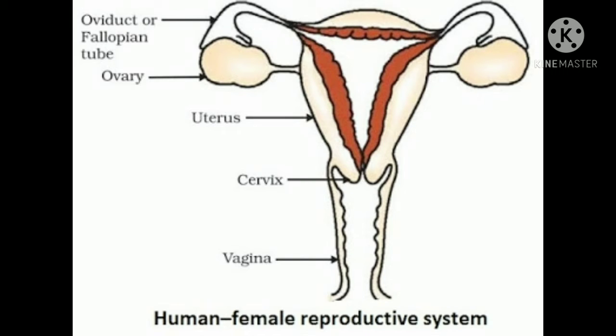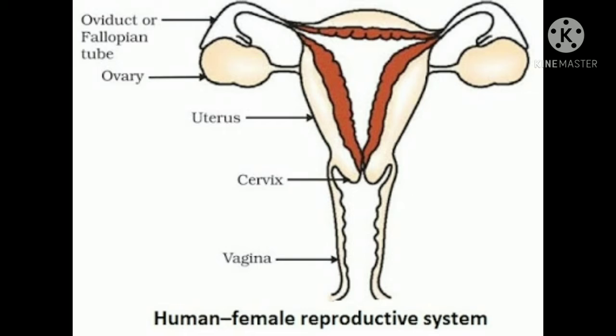So children, as you can see the slide which is presenting on the screen, it is the structure of human female reproductive system and it consists of different parts. What are the different parts? Ovaries, oviduct, which are also called fallopian tubes, uterus, cervix and vagina. Ovaries, these are oval shaped organs which are located in the abdominal cavity near the kidney. And there are a pair of ovaries found in human female reproductive system.